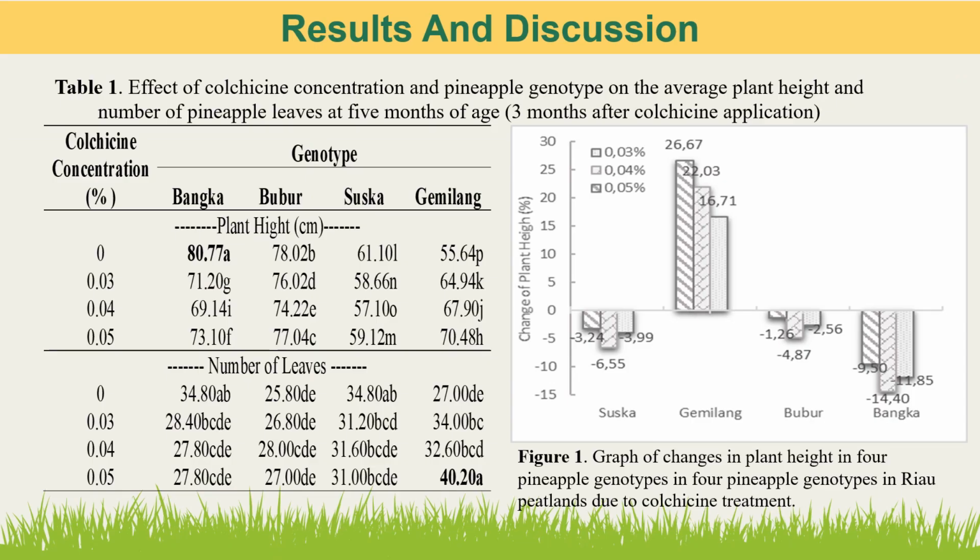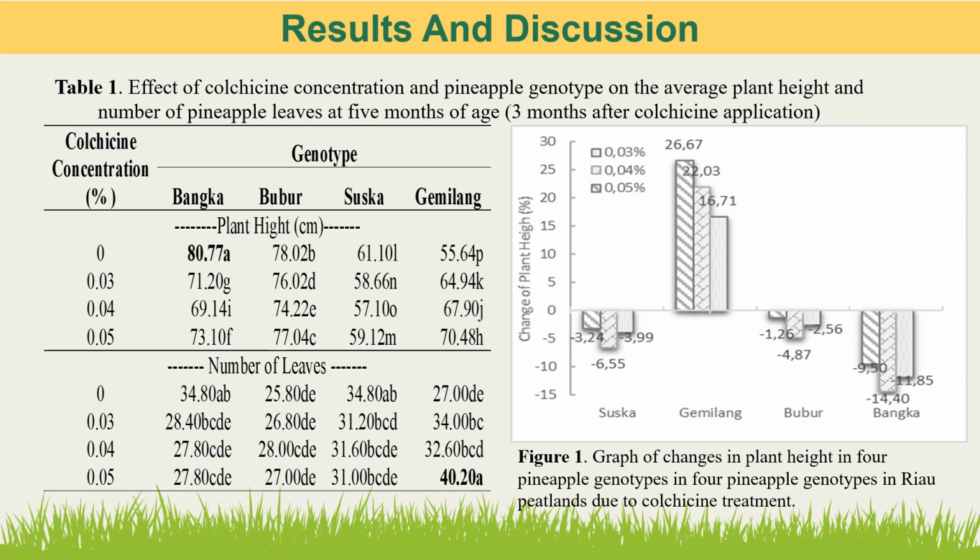Result and discussion. Genotype and the interaction between genotype and colchicine concentration were significantly different in plant height and number of leaves. The Bangka genotype had the highest plant height in the control plant, and the Gemilang genotype had the lowest plant height. This is table 1. The colchicine treatment significantly reduced plant height in the three genotypes, Susuk, Bubur, and Bangka.